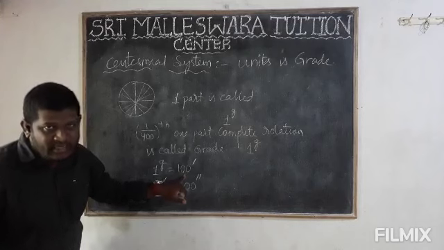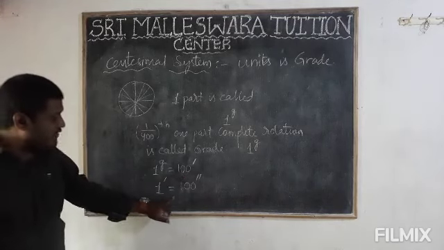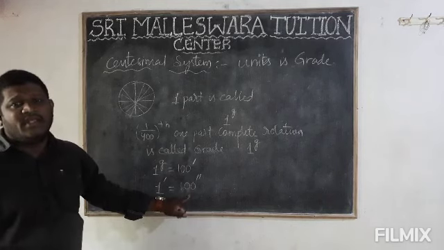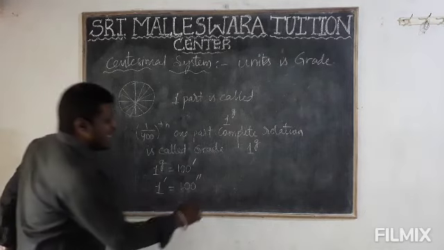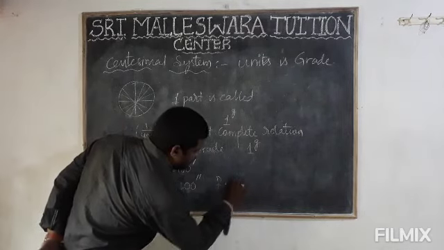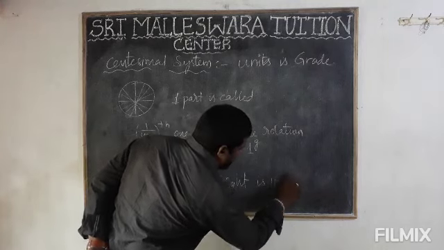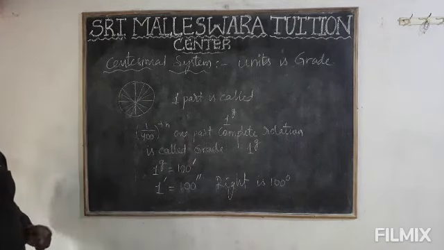Again, from the 100 minutes I'll take the 1 minute. Again it will be converted to 100 equal parts. We can get 100 seconds. Got it? In the centesimal system, the right angle is 100 grades. Okay, got it? So this is the centesimal system.